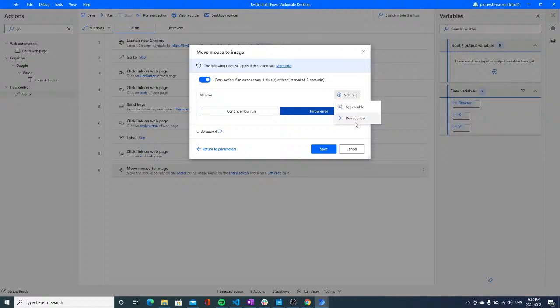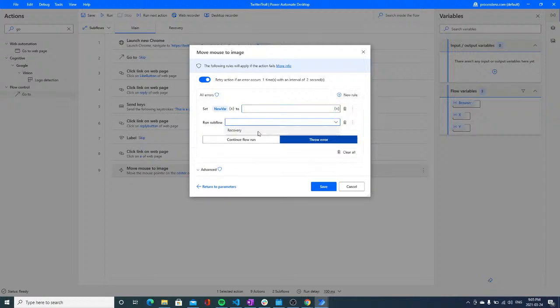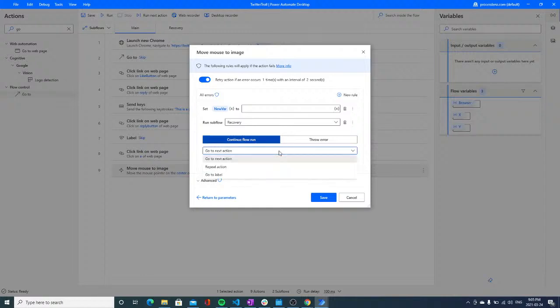And we can also run a subflow. So we can also first set a variable, then we can run a subflow. So for example, our recovery subflow, we can set the new variable to whatever we want, and then we could throw an error or continue flow on run and just go to the next action. Well, this is beautiful for exception handling. It is really convenient to use exception handling like this, because it simplifies really a lot the